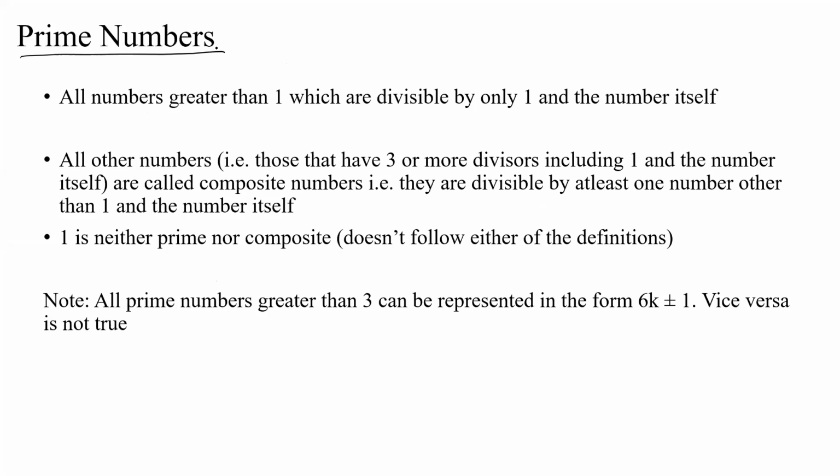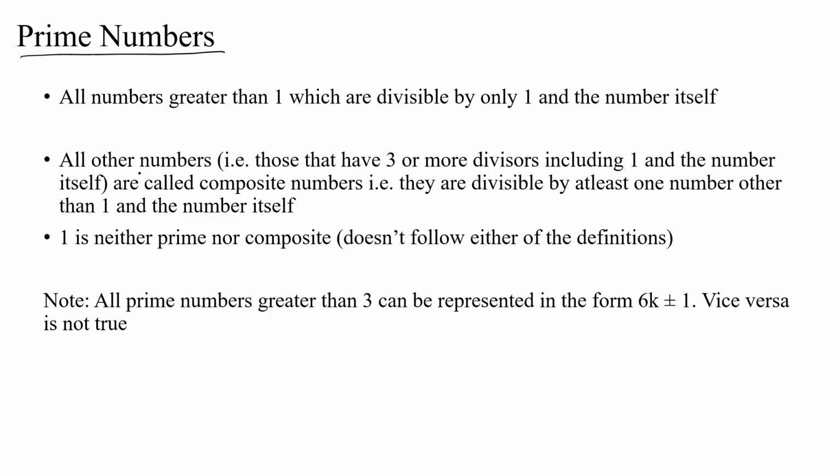Now coming to prime numbers. Any number which is greater than 1 and is divisible by only 1 and the number itself is a prime number, right? So any number which is greater than 1 and has only two factors, which are 1 and the number itself, is a prime number. All the other numbers are composite except for 1. 1 is neither prime nor composite, because the definition of a prime number is it should be divisible by only 1 and the number itself and should be greater than 1, which 1 is not.